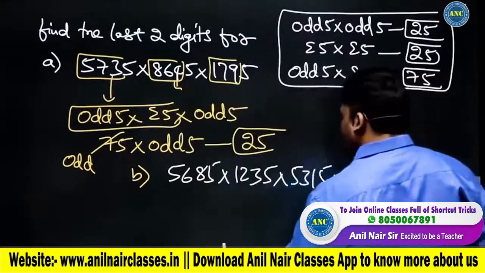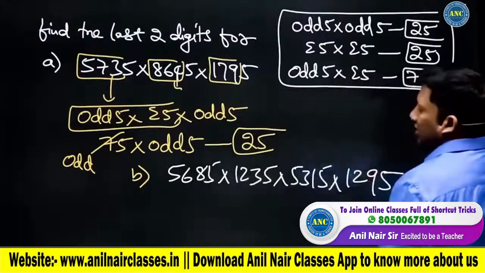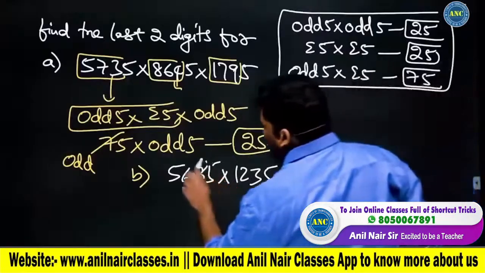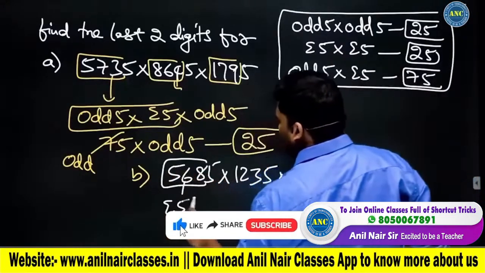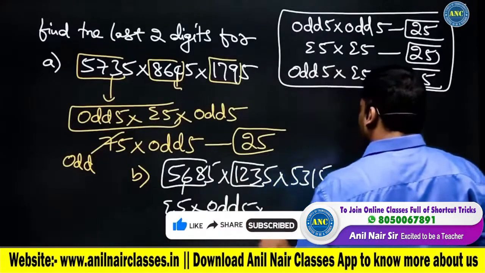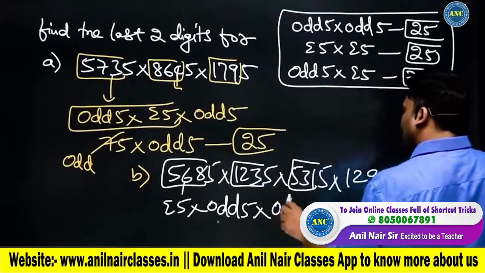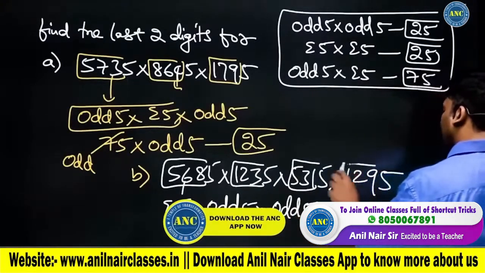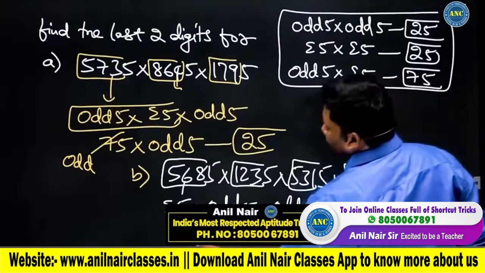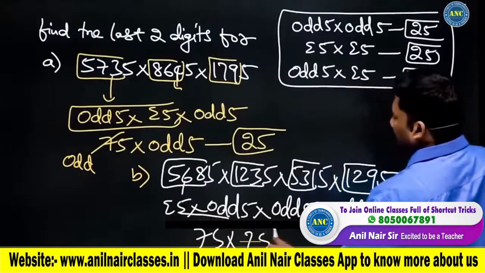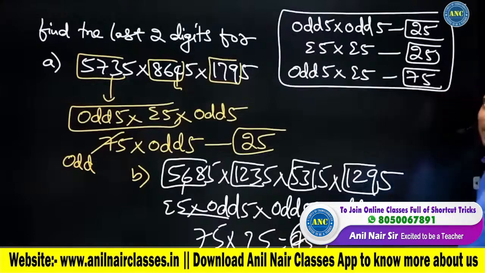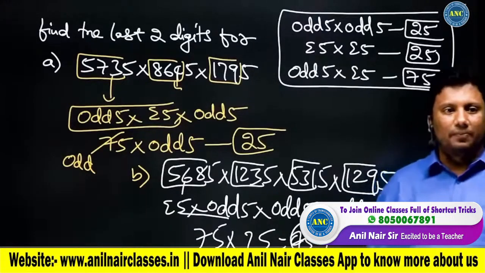Let us solve this question. I just want serious and sincere students to be a part of the ANC course. 568: 8 is an even number, even 5. 123 is an odd number, odd 5. 531 is an odd number, odd 5. 129 is an odd number, odd 5. Even 5 into odd 5, 75. Odd 5 into odd 5, 25. Odd 5 into even 5, answer is 75. Spandana, I hope it is clear to you.